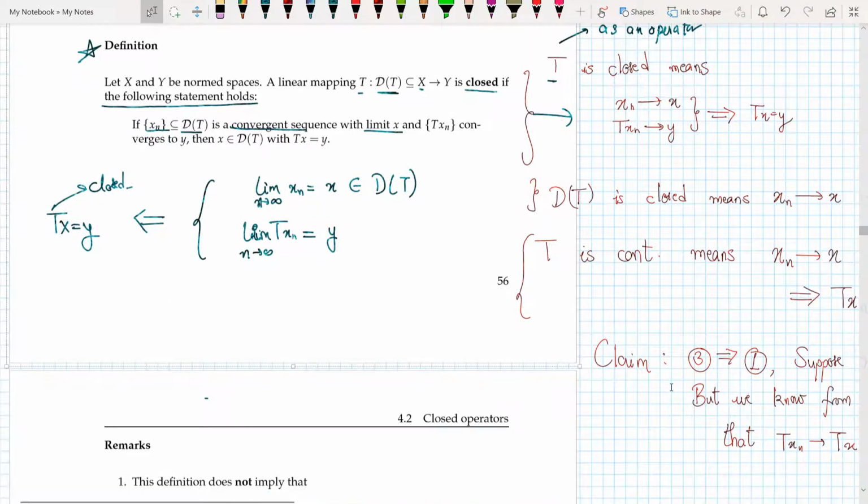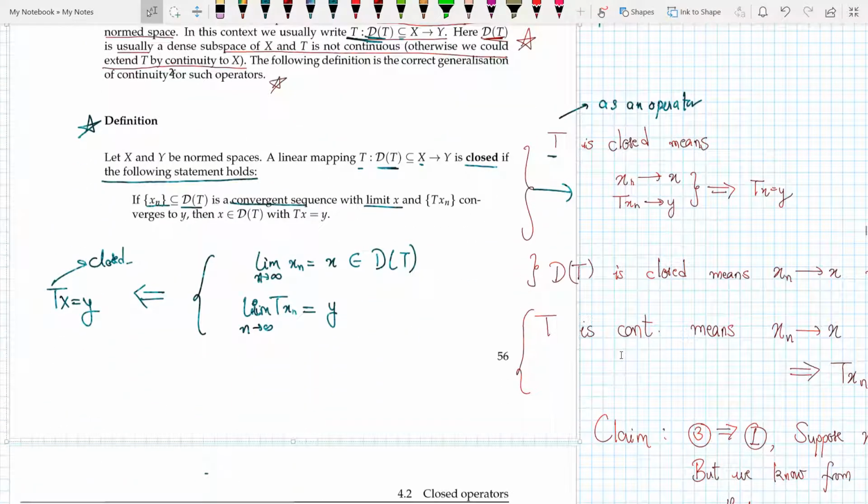Now this does not imply that D(T) is closed. That is, it is not saying that if you take any sequence x_n in D(T), it will converge to x. It is saying that if x_n is a convergent sequence with limit x, it does not mean that every sequence would have a limit which converges in D(T).